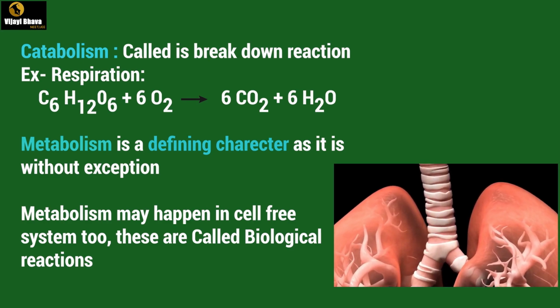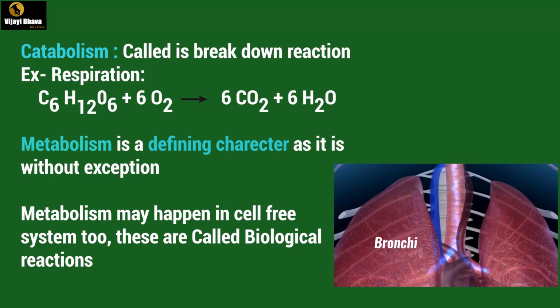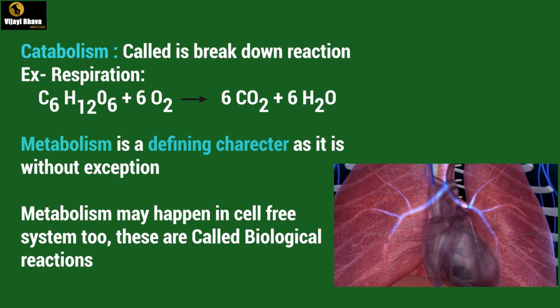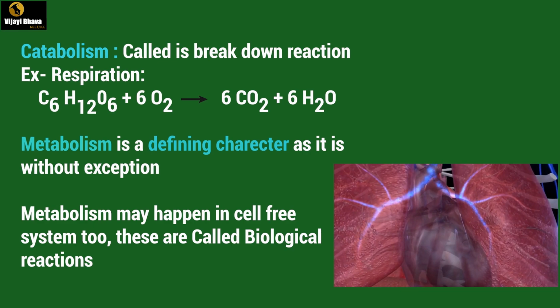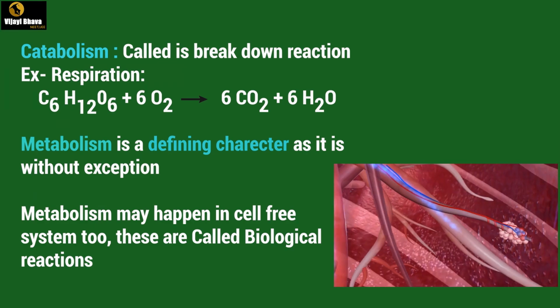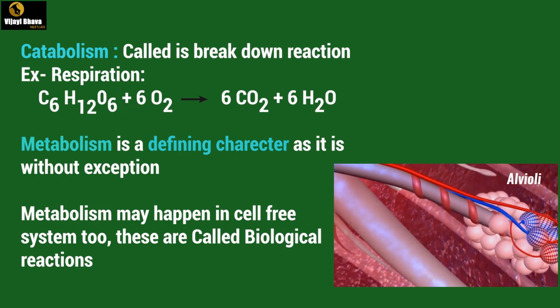Metabolism may also happen in a cell-free system too. These are called biological reactions. Example for this is the digestion of protein can be made to happen in the laboratory in a test tube once this protein material is supplied with the necessary enzymes required for the digestion of protein.